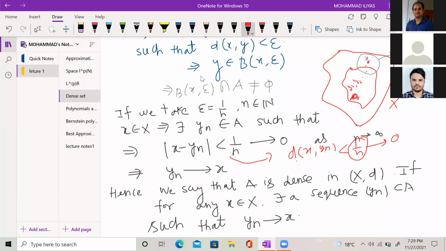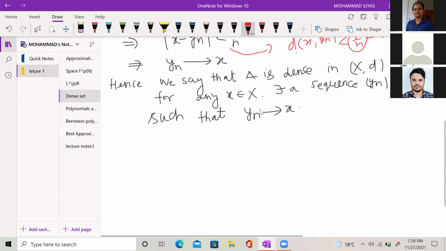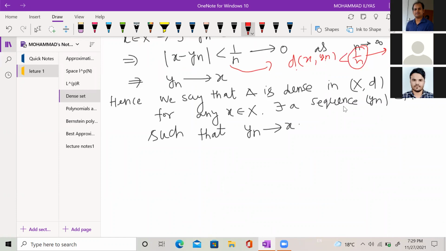So this is another definition. We say that A is dense in the metric space (X, d) if for any x belonging to X, there exists a sequence y_n in set A such that y_n converges to x.